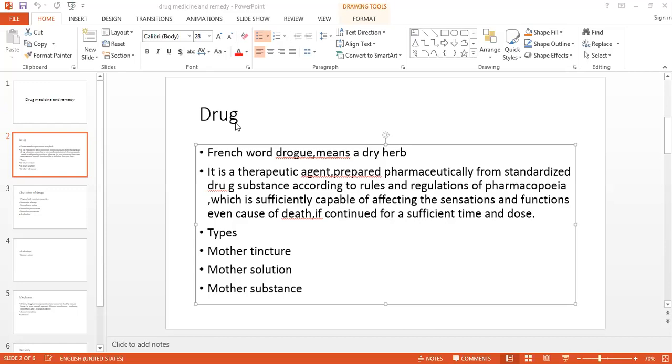it should be capable of disturbing the balance in the vital forces. So the vital force should get deranged, there should be an imbalance in the vital force, so that it will affect the functions of the organ, and the perfect harmony will not be maintained by the vital force.